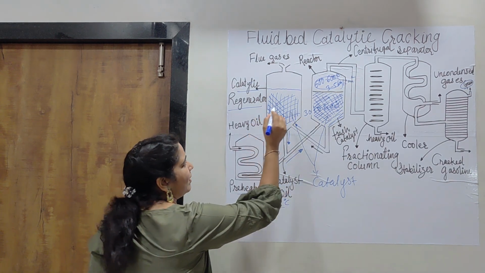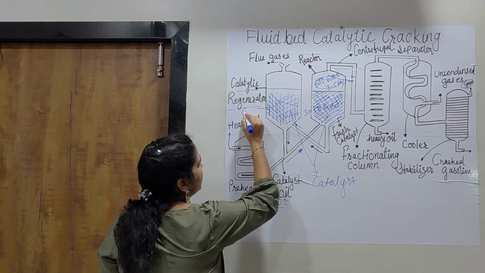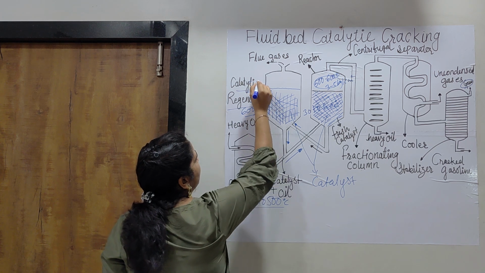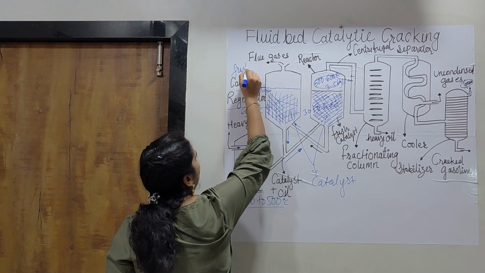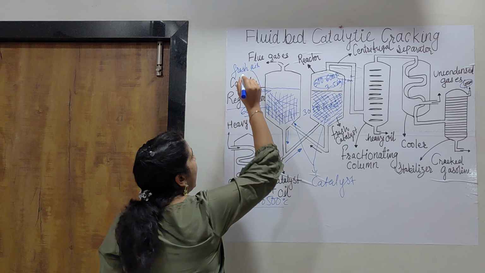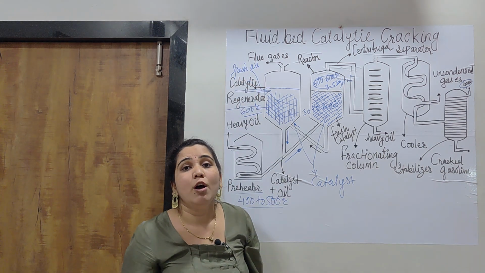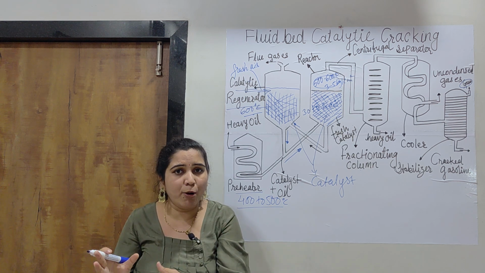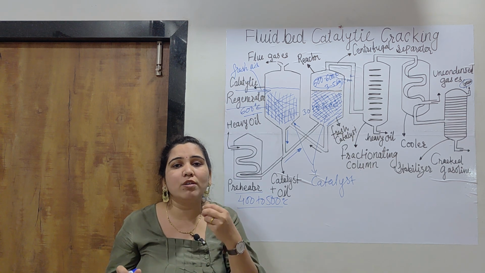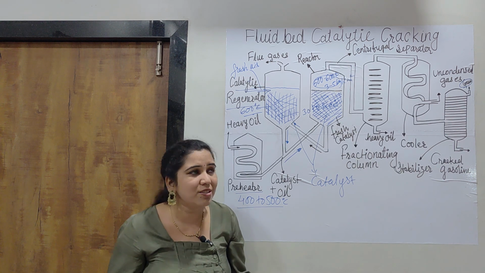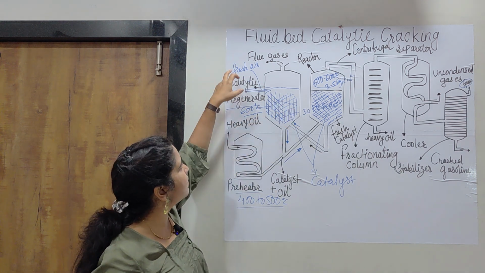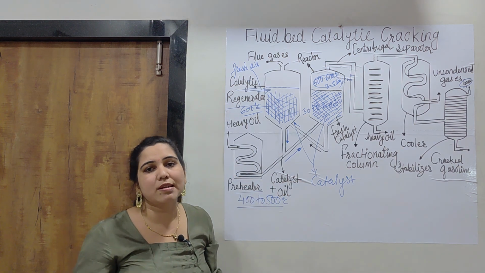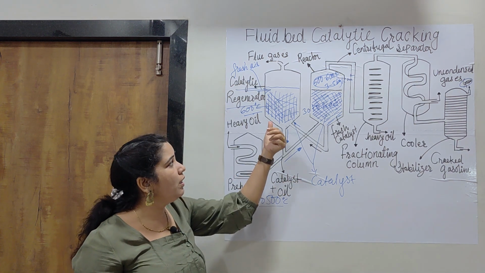So here this regenerator is there, where there is a highest temperature just above 600 degrees Celsius, and fresh air is provided to it. One of the headings is fresh air. Fresh air, what is it for? At a very high temperature, fresh air has been provided for removing all the impurities, the carbon black, all the carbon residue or some sticky product, which should be removed. So for that, this fresh air is passed at a very high temperature.